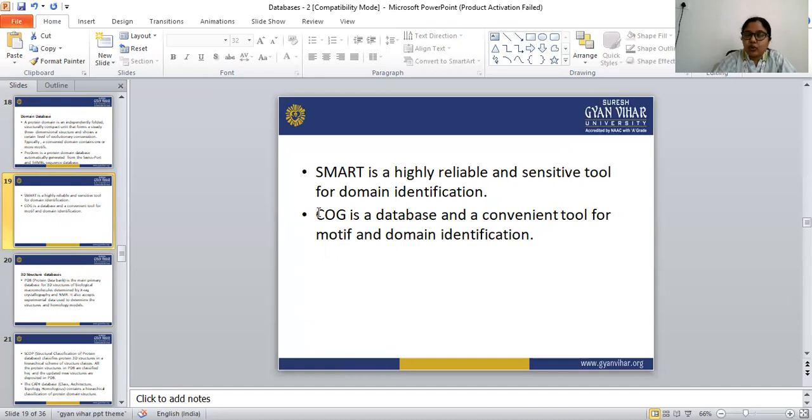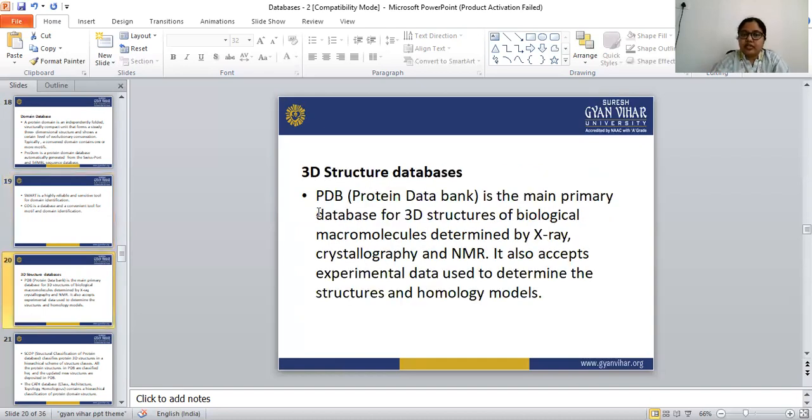Okay, there are ProDom databases, SMART databases, and the COG databases. COG databases are a convenient tool for motif and domain identification. SMART databases are very reliable, highly sensitive tools for domain identification, whereas ProDom is a protein domain database that is automatically generated from the Swiss-Prot and TrEMBL databases.